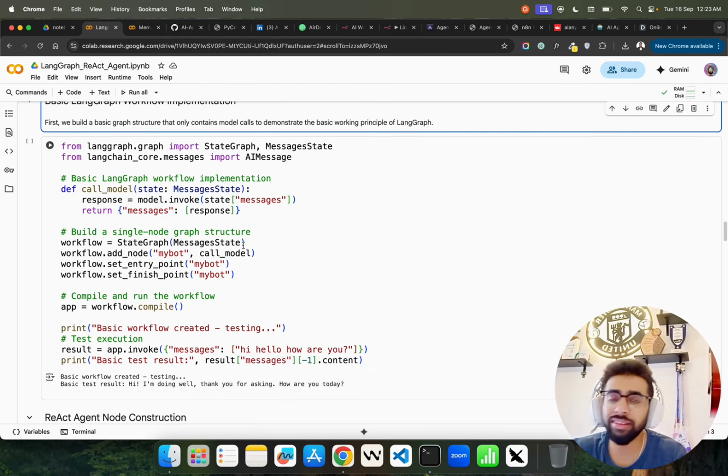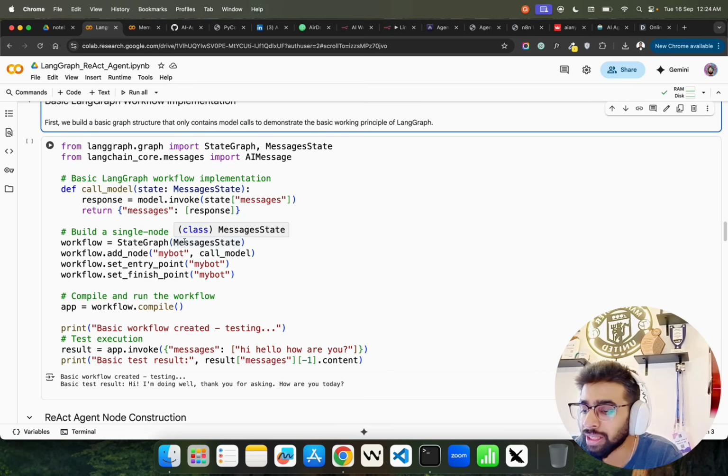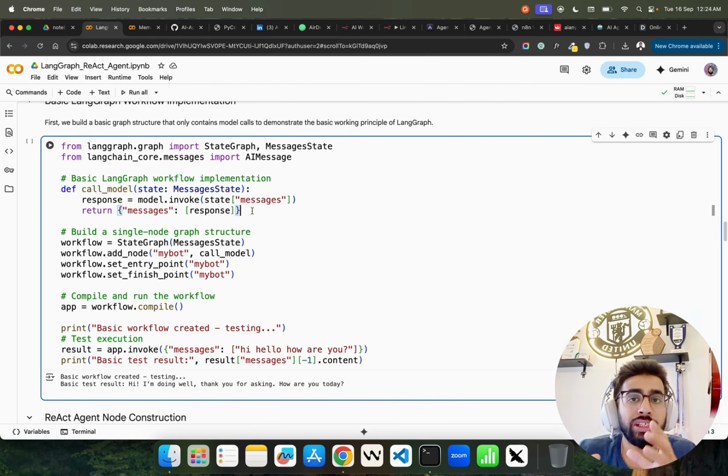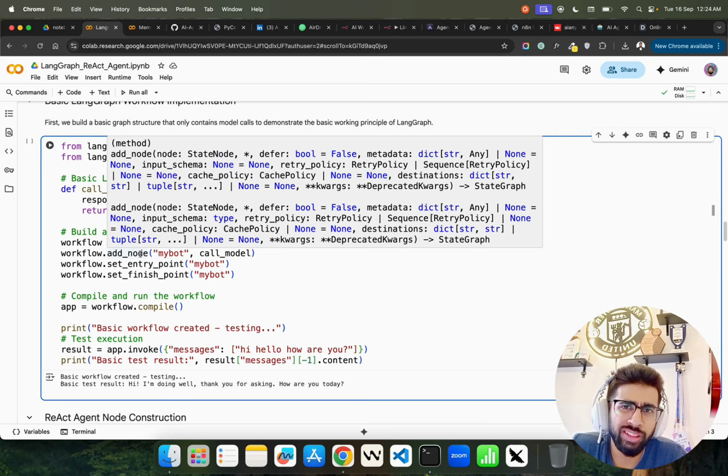We are using messages state because in messages state we can manage the state, for state management. You will not find this by default in frameworks like LangChain and AutoGen and whatnot. That's why LangGraph is better, because the agents have the state available during this entire workflow of one cycle, or multiple cycles also, if the session is active.